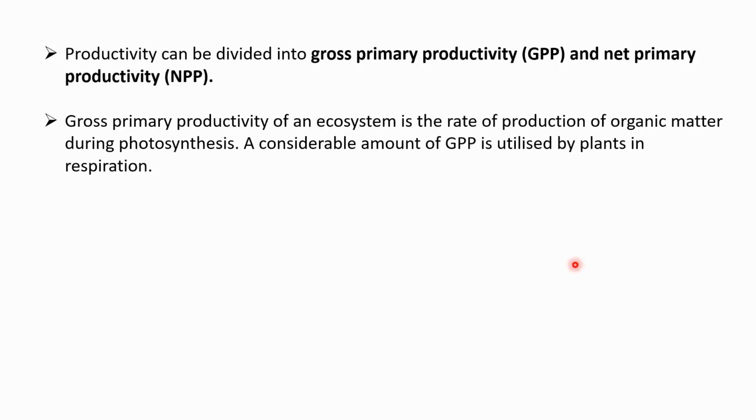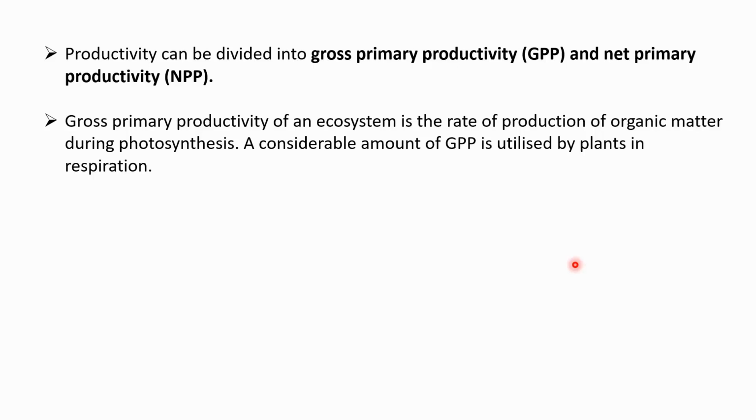Gross primary productivity of an ecosystem is the rate of production of organic matter during photosynthesis. A considerable amount of gross primary productivity, which is represented by GPP here, is utilized by plants in respiration. Plants are also living organisms and therefore they also respire. So during the process of respiration, some amount of energy will be utilized by the plants itself. So the exact or the net productivity of the plants is less as compared to the gross primary productivity.